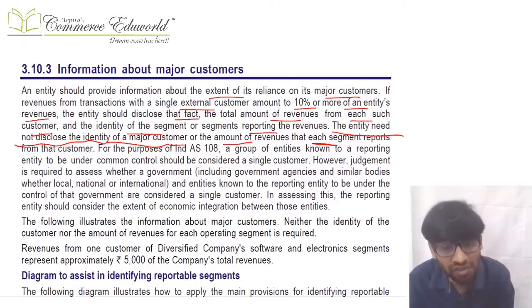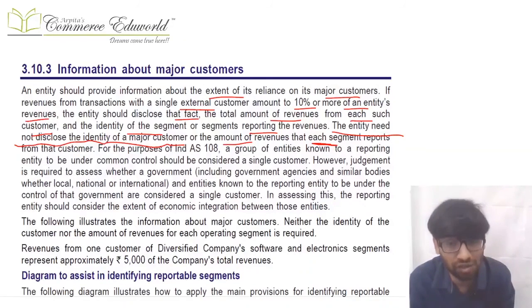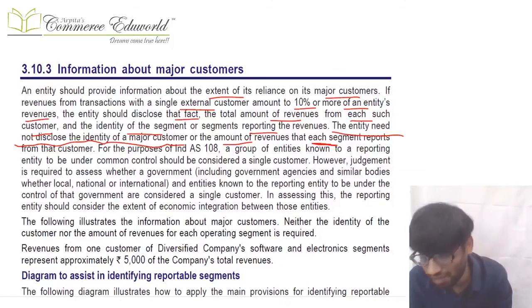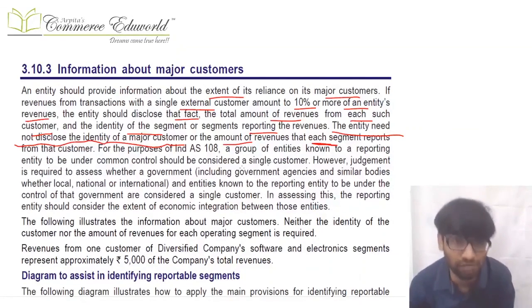And also, if you don't disclose how much amount of revenue is from which segment, that's fine. You can disclose that the revenue is from segment 1, 2, 3 or A, B, C, but you need not disclose this much amount of revenue from this segment. Okay, the total revenue you can directly disclose. The name of that person also you need not disclose, that's fine.